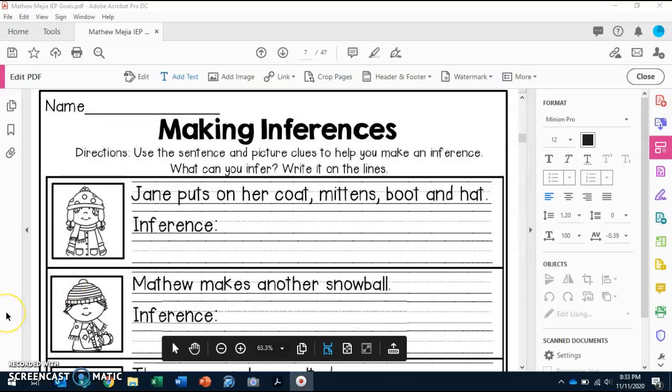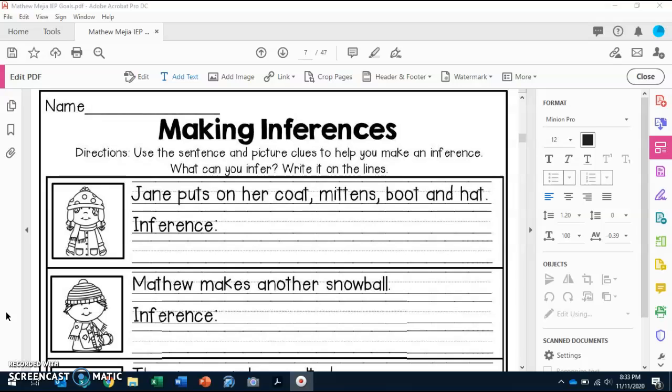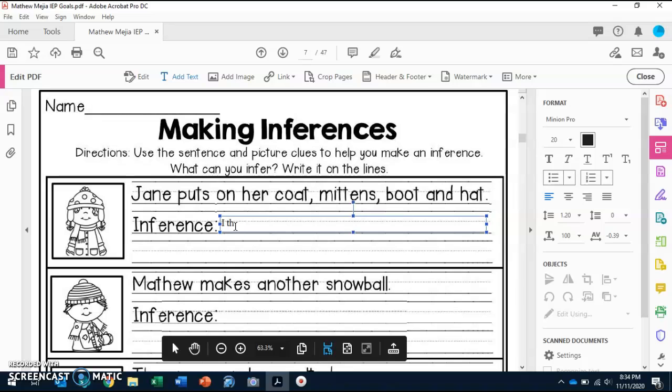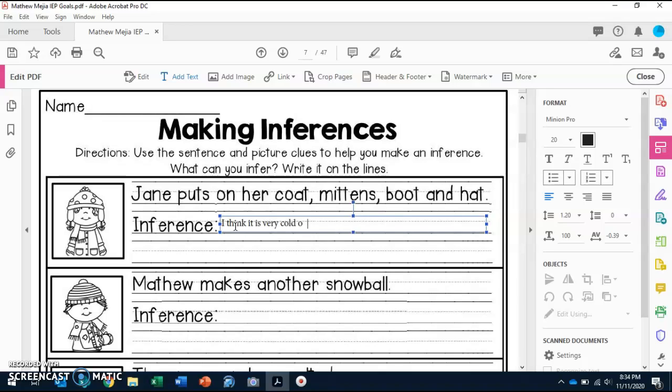Inference. What do you think? What can you tell me about the picture and about what we just read? Yes, it's cold. So we can put the inference. We can put I think it is very cold outside. We could have also put I think it is snowing, or I can predict it is snowing. These are things that we got off the picture and the sentence on the top.